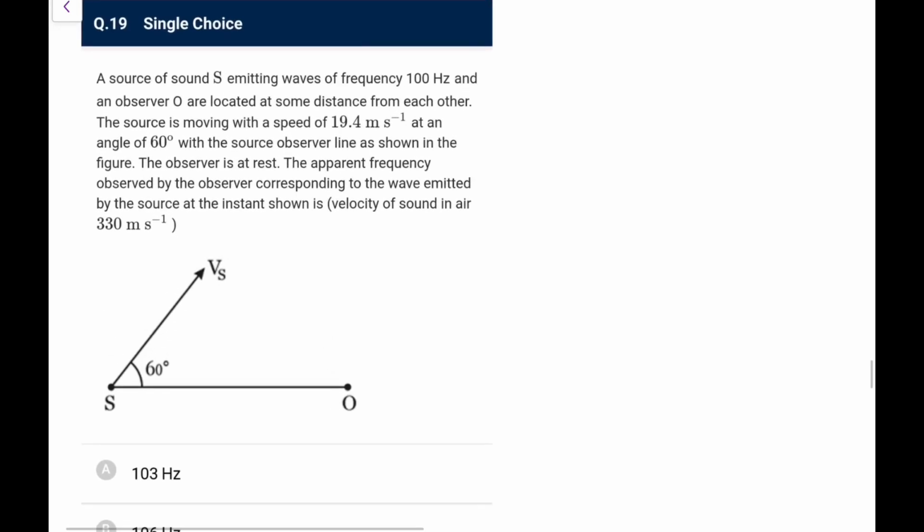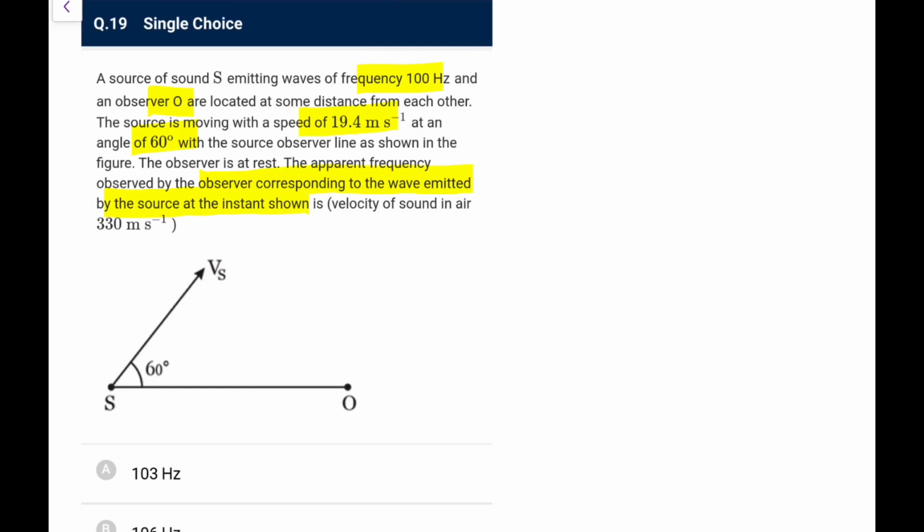Next, a source of sound is emitting waves of frequency 100 Hz and observer O are located at some distance from each other. Source is moving with a speed of 19.4 meter per second at an angle of 60 degree with the source observer line. The observer is at rest. Apparent frequency observed by the observer corresponding to the wave emitted by the source at the instant is.